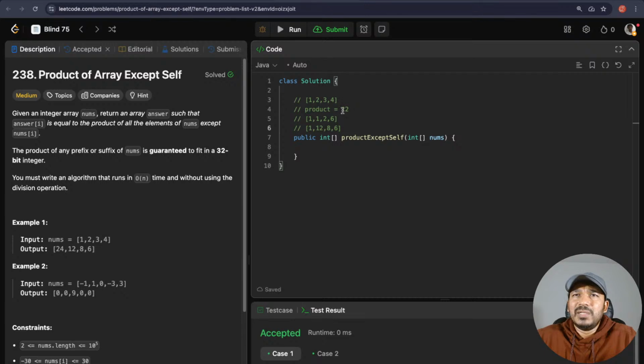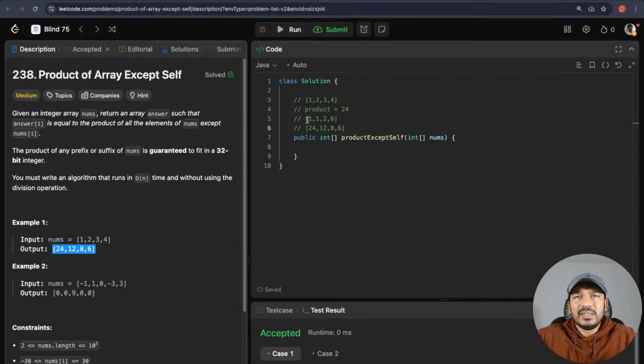Now product will be equal to product star current num, so 12 cross 2 is equal to 24. And then here, product star whatever the current value is, that will become 24. So 24, 12, 8, 6. Is this the right value? 24, 12, 8, 6. Yeah, this is the right value.